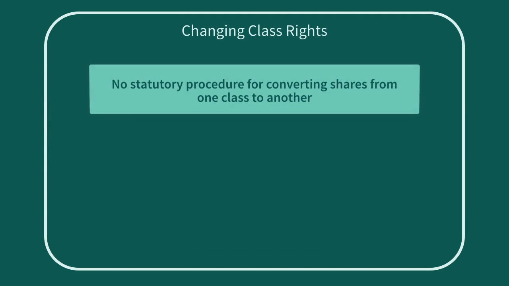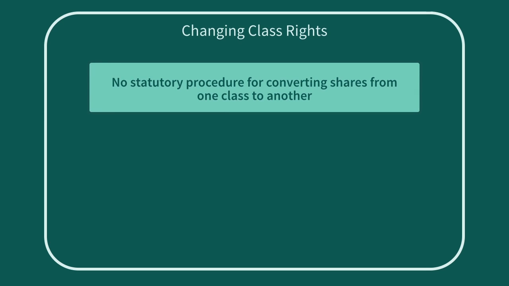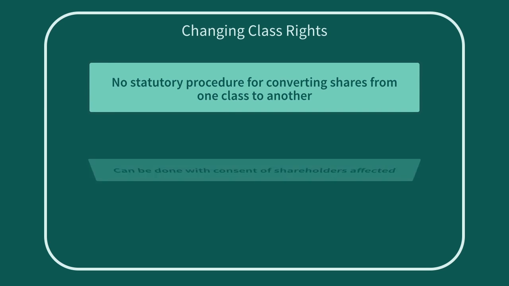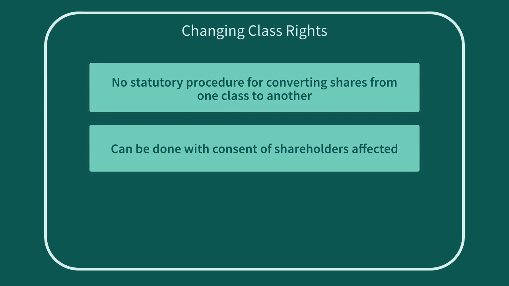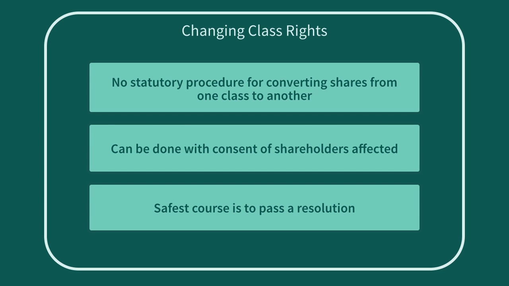There is no statutory procedure for converting shares from one class to another. It may be done with the consent of all the shareholders affected. The safest course is to pass a resolution to which all the shareholders consent, because in practice, changing the rights on one person's shares may well have an effect, at least in practice, on the rights of all the other shareholders.